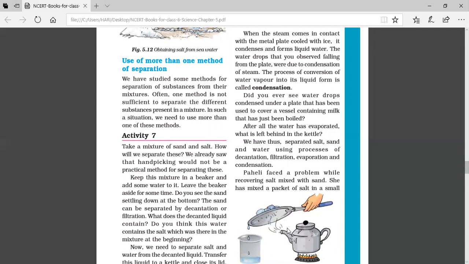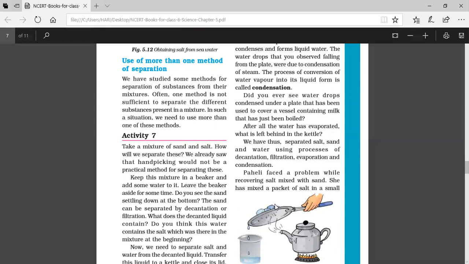This type of vessel may not be at home, so you can use any other ordinary vessel. When water starts boiling, you place a metal plate or the dish that is used for serving food, and on top of the plate you should place some ice cubes. Why? For making the plate cool.